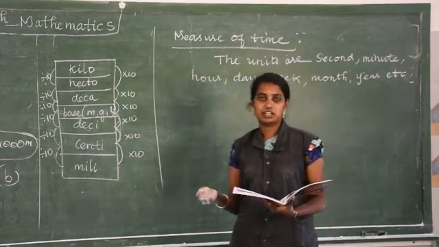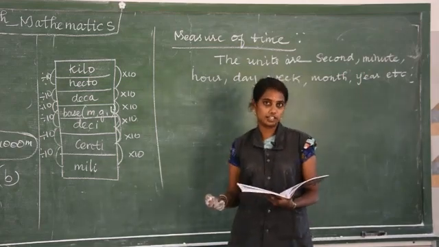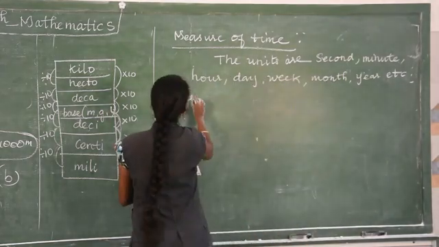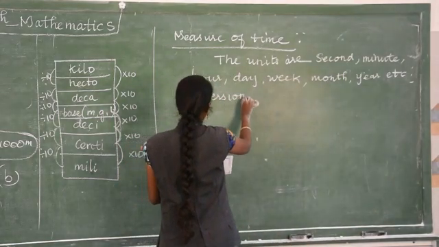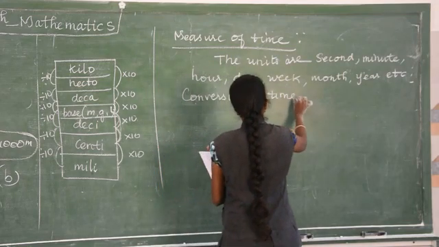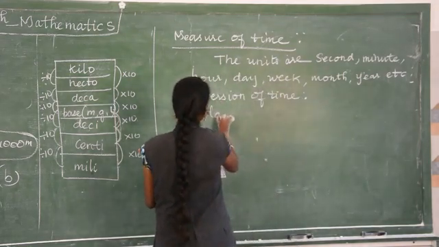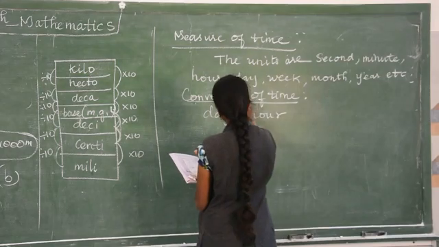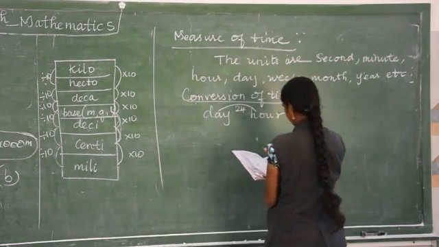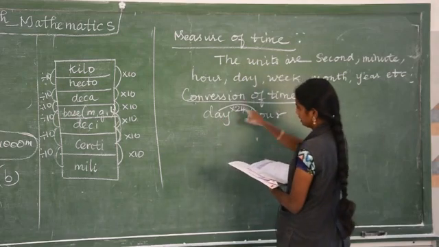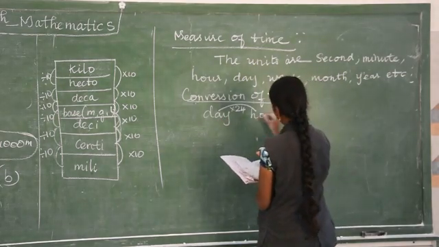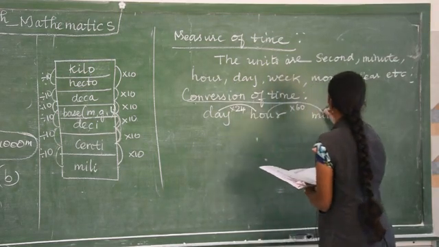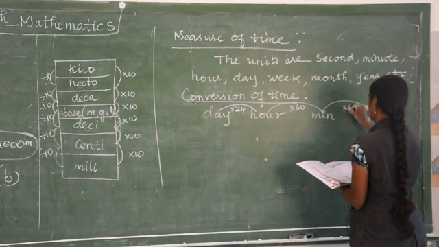We have two types of year here, ordinary year and leap year. Ordinary year, how many days. Those important things I am going to write, everyone note that down. Conversion of time. The important conversion is day to hour. So day to hour is 24 multiplication. When you convert day to hour, multiply by 24, then hour to minute, multiply by 60, minute to second, multiply by 60.